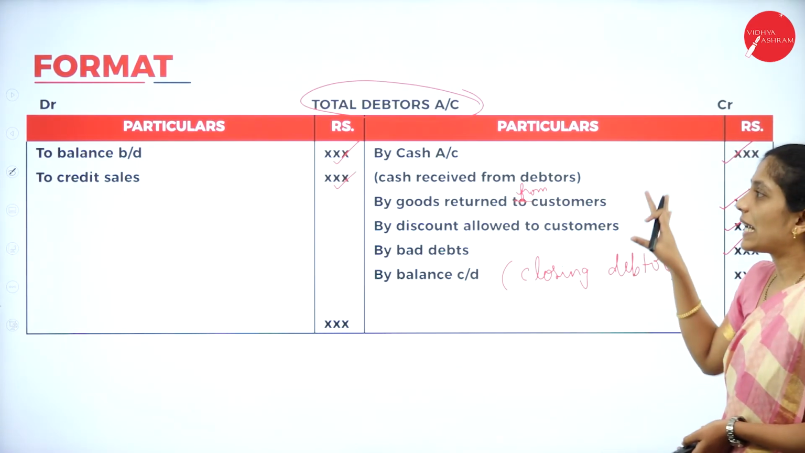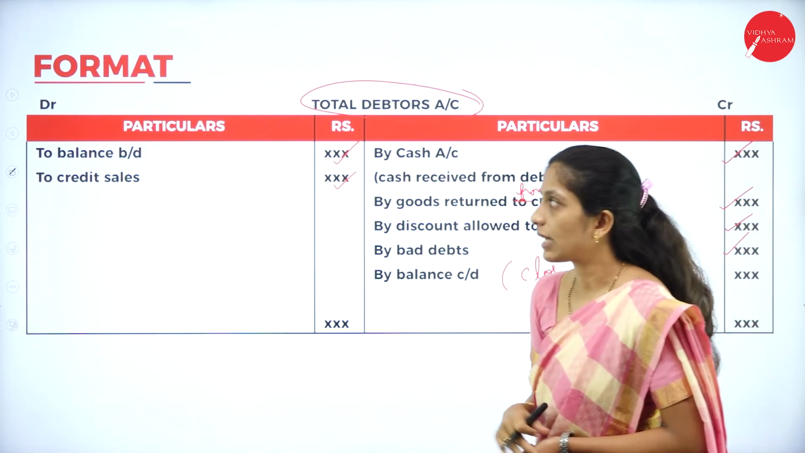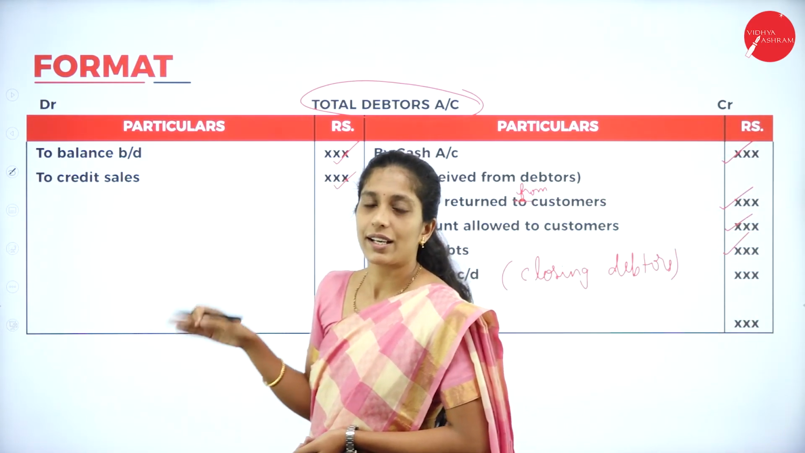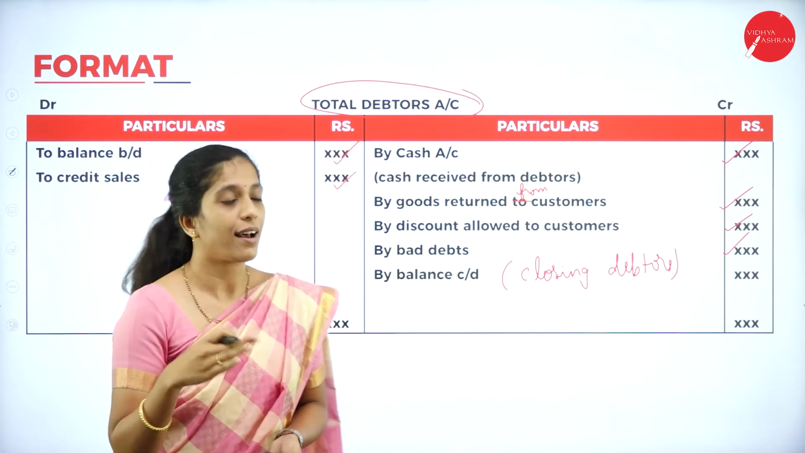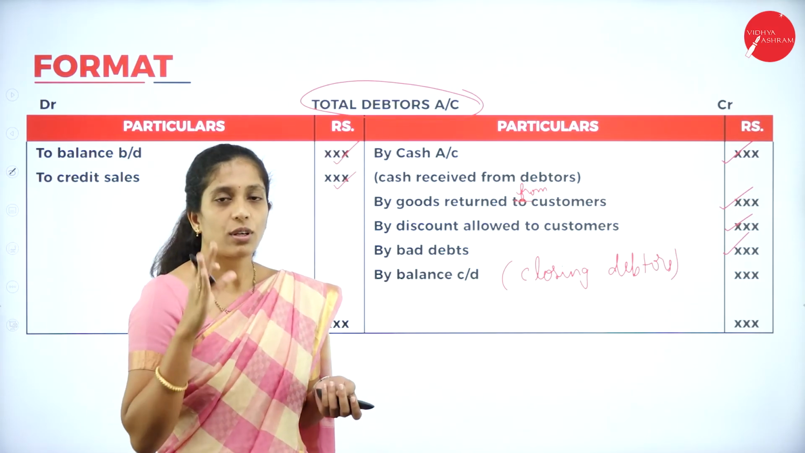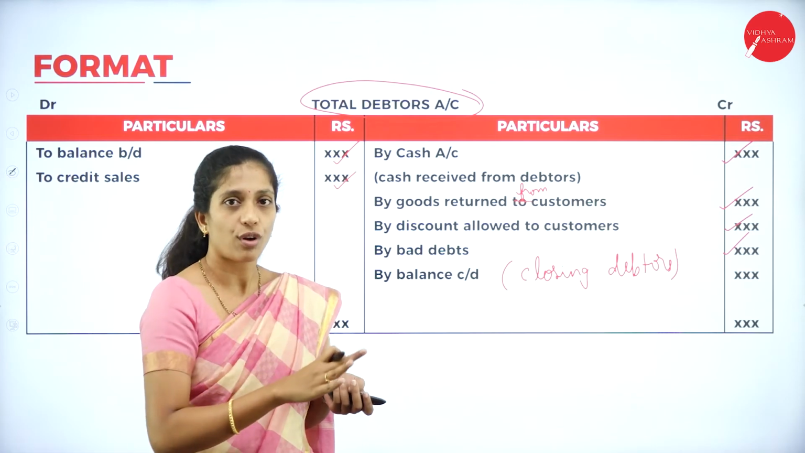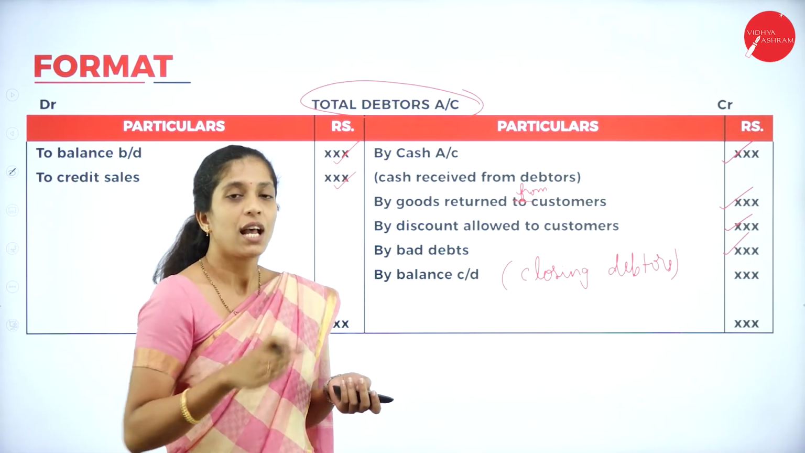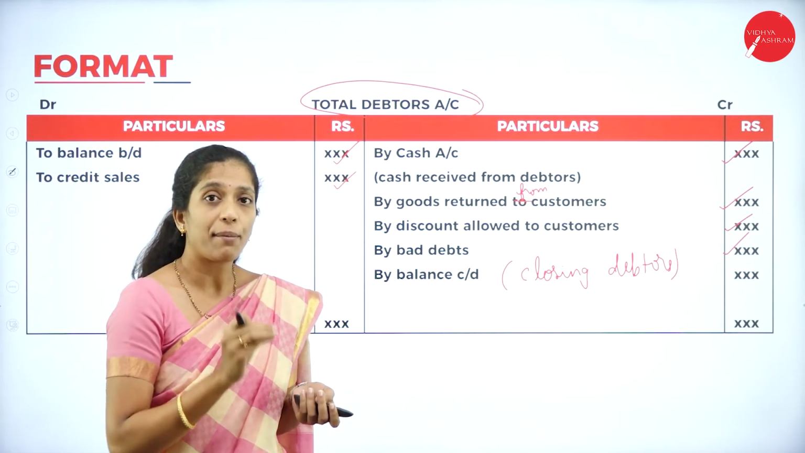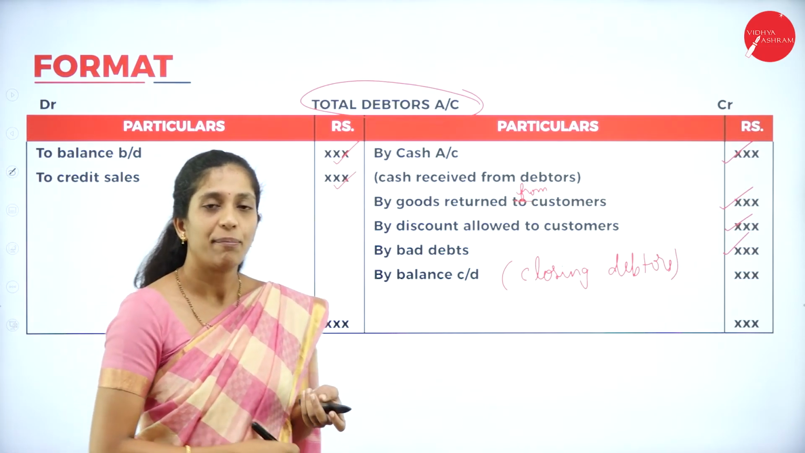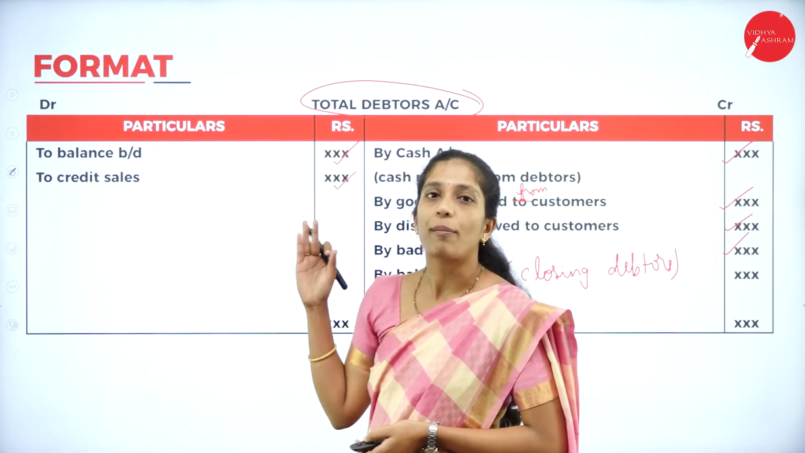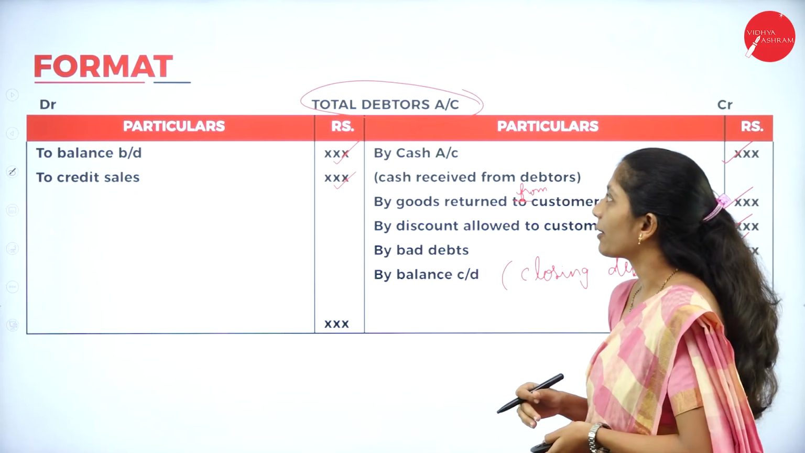Here any one of the items may be missing, either opening debtors or credit sales or cash received from debtors or closing debtors. If you know the format, we have to draw the format, write all the items and record the amounts. If any amount is missing, that would be the balancing figure. So this is the format of total debtors account.